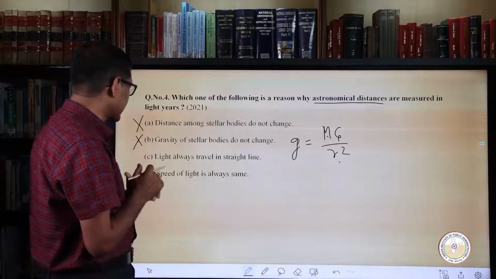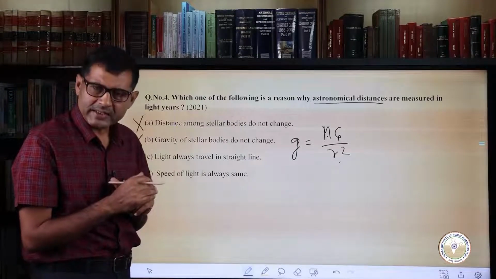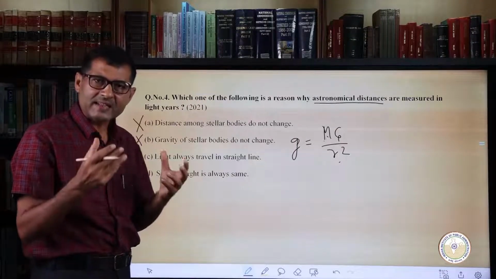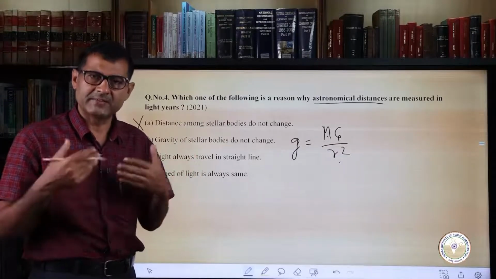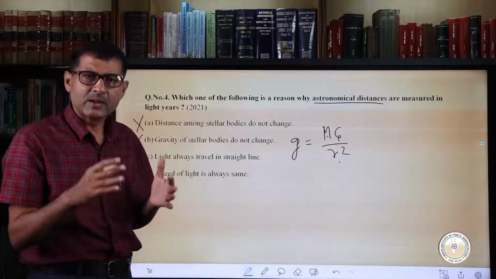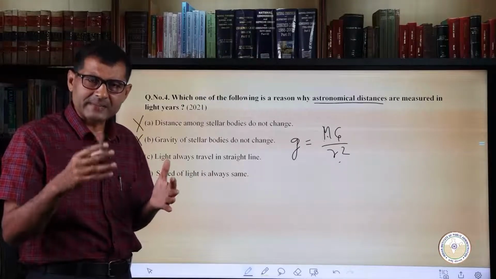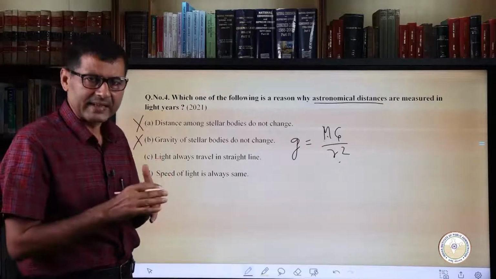Now we come to option C, that light always travels in a straight line. Mostly it does, but light is also a kind of wave, and since it is a wave, there is a wavelength. So when it passes through different mediums, we find some kind of change in the straightness of the light.